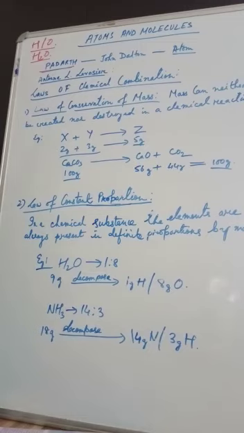This atom was named by John Dalton, and atom means indivisible. Those cannot be further divided into simpler units. So all matter is made up of these simplest units, that are atoms and molecules.